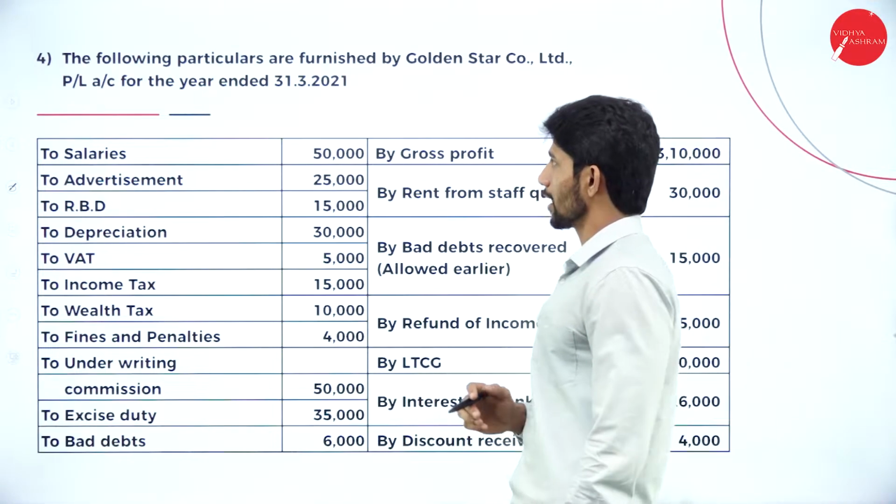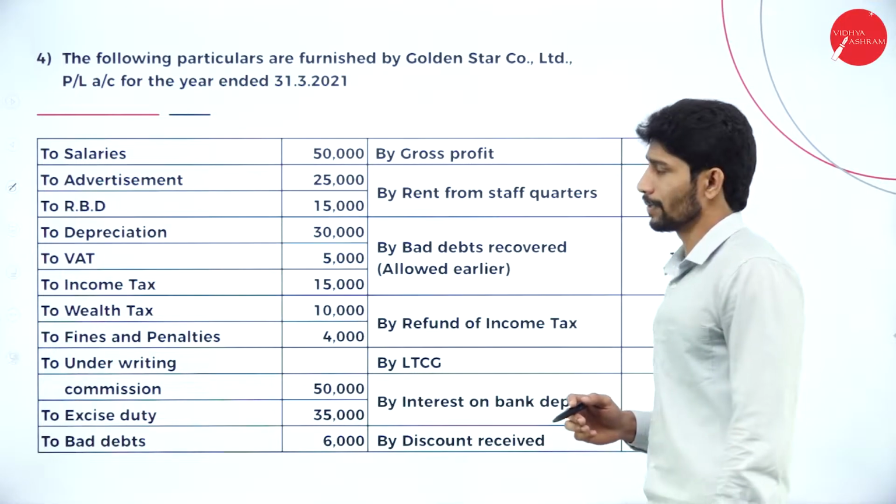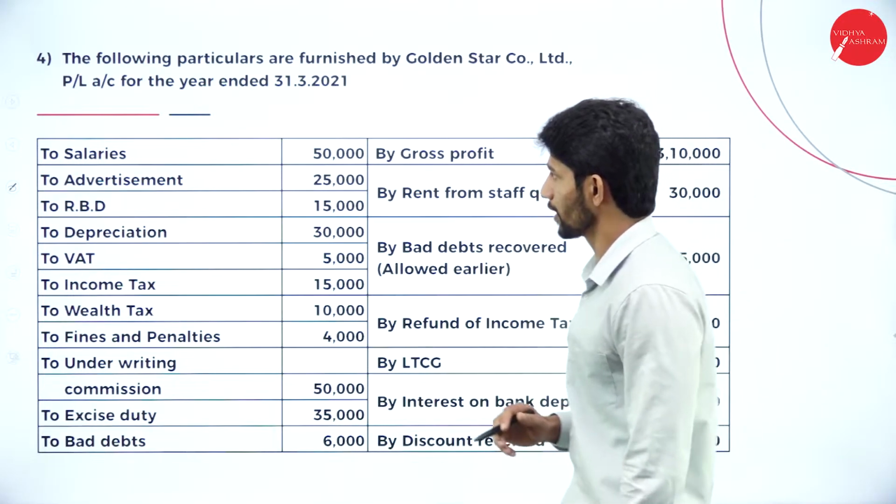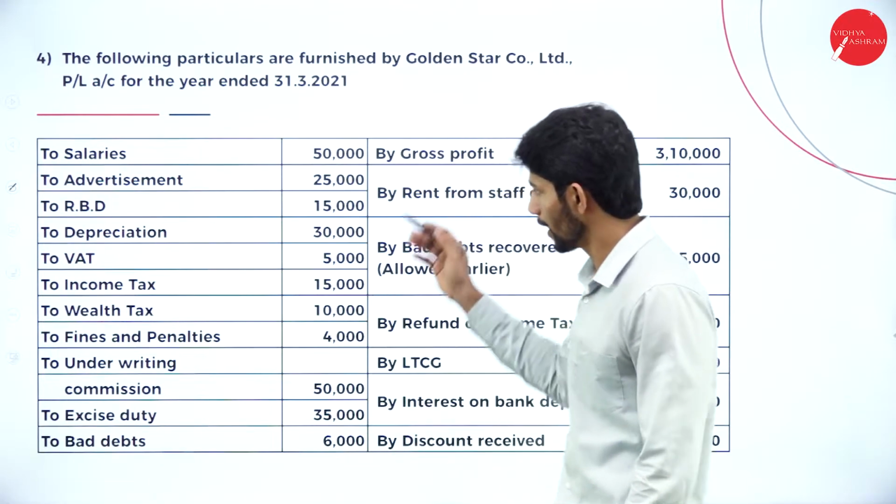The following particulars are furnished by Golden Star Company Limited. Profit and loss account for the year ended 31st March 2021 is as follows.